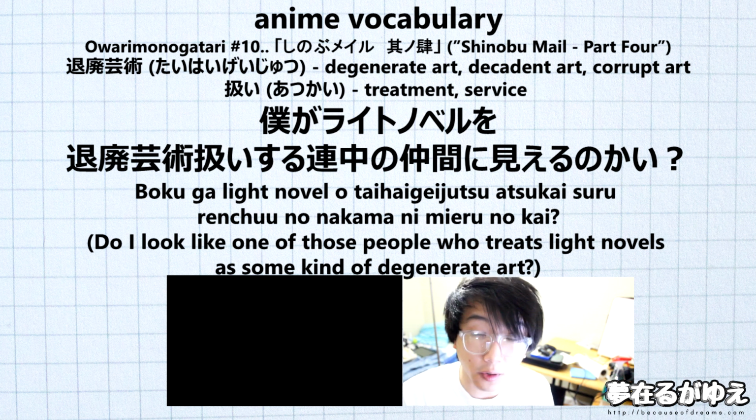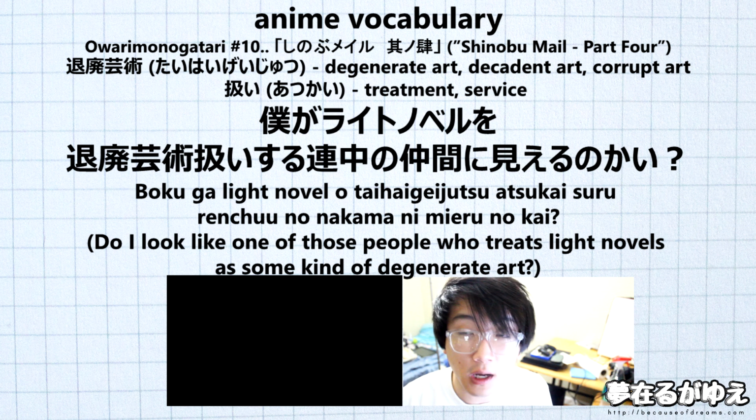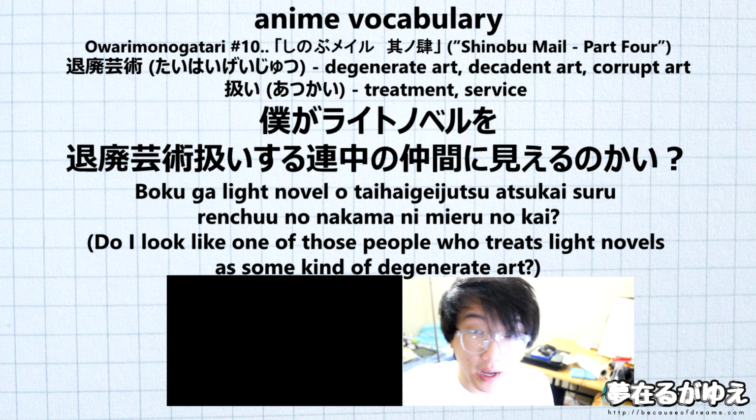We have the direct object marker o to mark light novel as the direct object. Then we have our first vocab word, taihai geijutsu, and this is going to be a combination of the word taihai and the word geijutsu. Taihai will translate to basically degeneration or decadence, then geijutsu is going to translate to fine arts. Combined, they'll translate together as degenerate art.